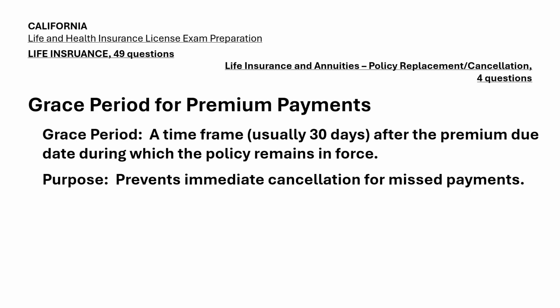Description: life insurance policies include a grace period, typically 30 days, after the premium due date. During this time, the policy remains in force and the insured is still covered, even if the premium payment is late. The grace period prevents policies from being immediately cancelled due to a missed payment, giving the policyholder time to catch up without losing coverage.